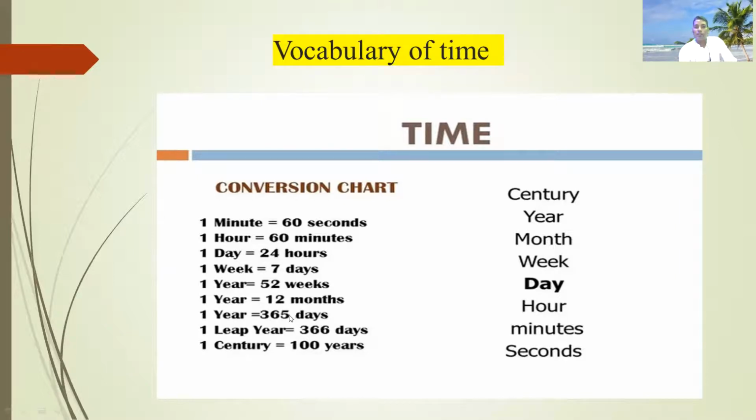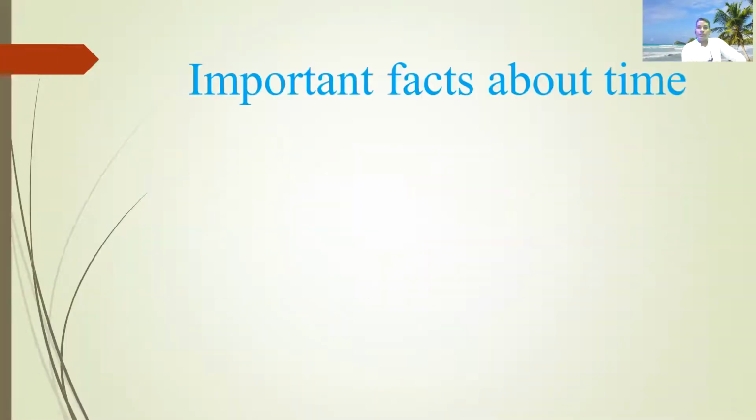1 year is 365 days. 365 days equals 1 year. 1 leap year equals 366 days. 366 days equals 1 leap year. 1 century equals 100 years. 100 years equals 1 century. You can see there are years, months, weeks, days, hours, minutes, and seconds for using time. All are defined about time.